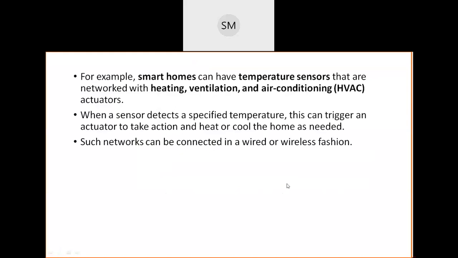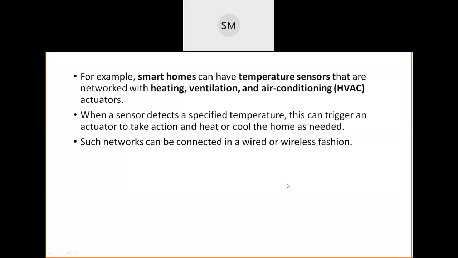These sensors will measure the temperature of the environment, of the living room of the home. They generate some readings, and based on those readings the actuators take their action.